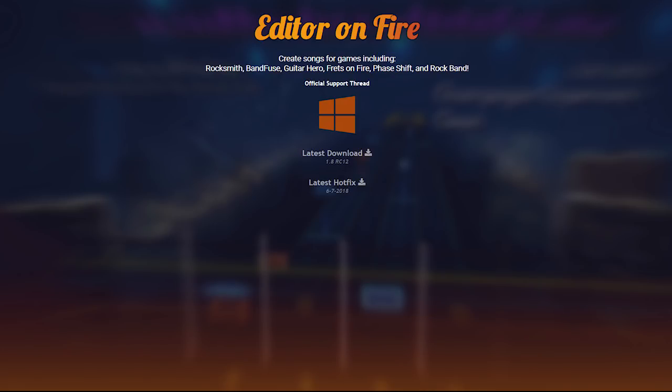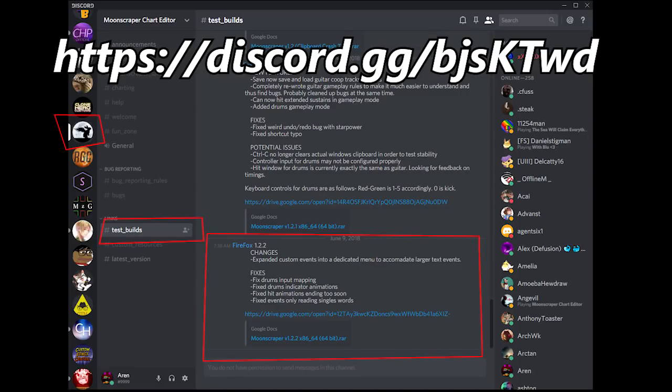With EOF, basically that involves just going to the EOF website and downloading the latest version and the hotfix. And with Moonscraper, it involves going into the Moonscraper Discord and downloading the latest test build. Now with that done, it's time to learn how lyrics work.